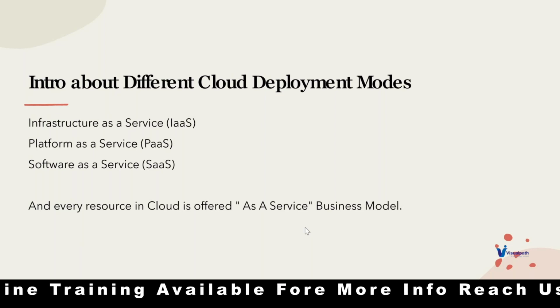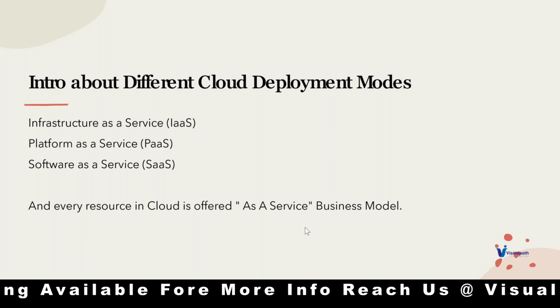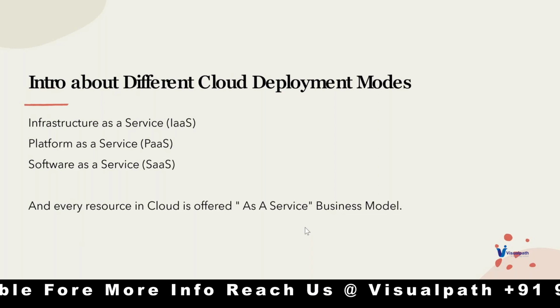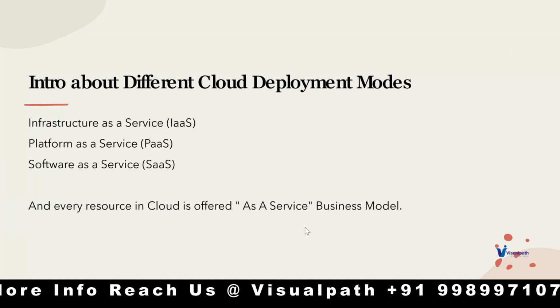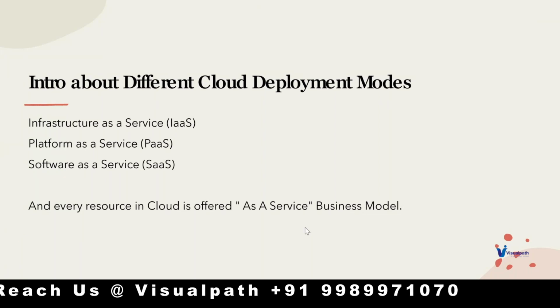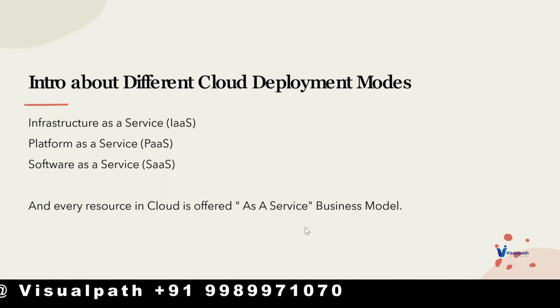Are we limited to only these three deployment models? No, not at all. These are the common service models of every cloud. But if Azure wants to provide some resource or service as a model, then it would become like this.